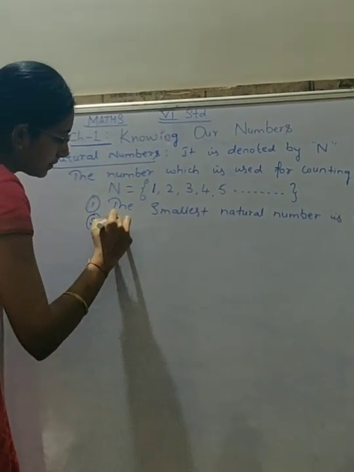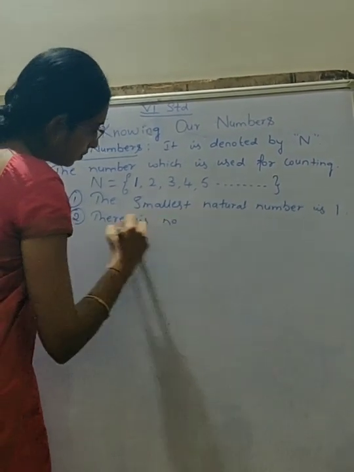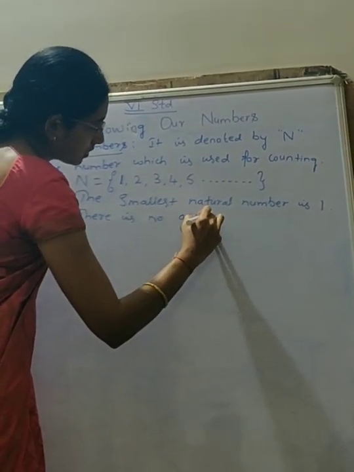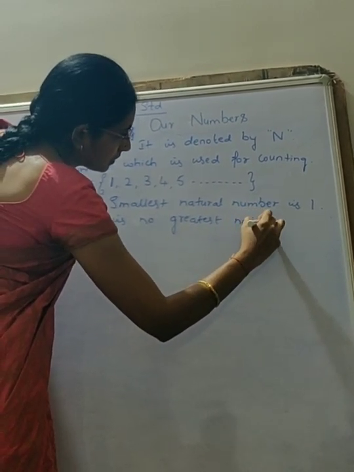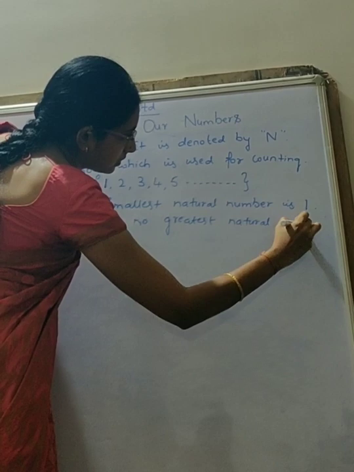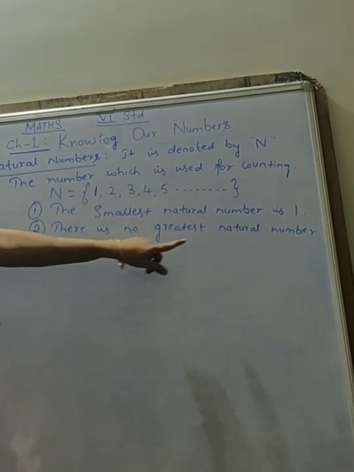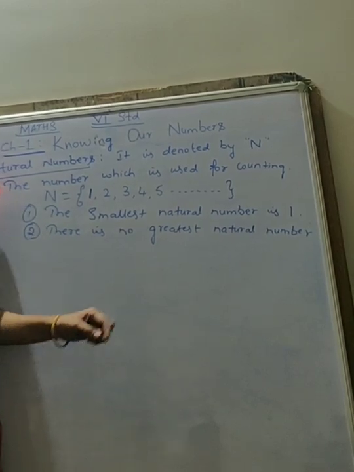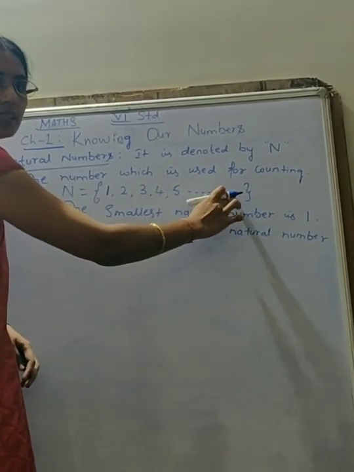So, second, there is no greatest natural number. So, see here, there is no greatest natural number. Why? Because there is no end for numbers, correct? It is endless.